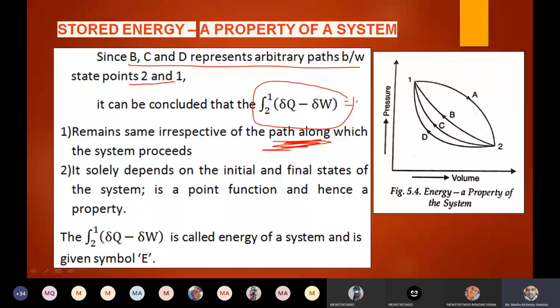dE remains the same irrespective of the path followed, and it depends only on the initial and final states of the system. It is a point function and hence it is a property. And therefore, the integral of dou Q minus